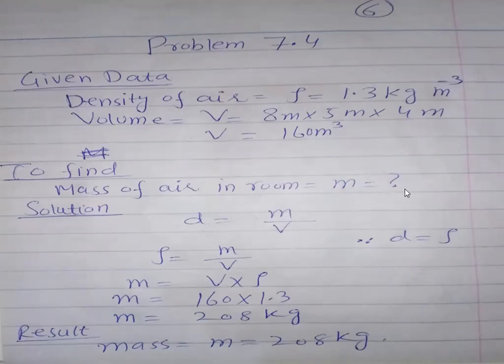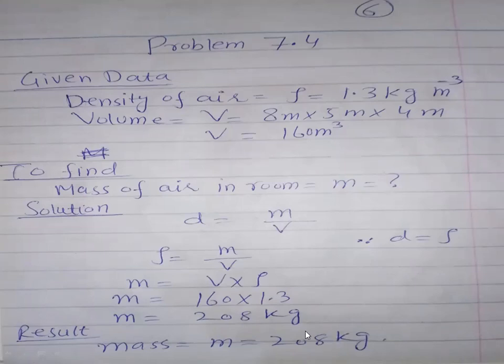The mass of the air in the room is mass m. D is equal to m by V, the mass per unit volume. So I replace D with rho because it is the density of air. So cross multiply, separate out m, and just plug in the values. Volume is 160, sorry, and rho is 1.3. If you multiply 160 with 1.3, you are going to get 208. The SI unit of mass is kilogram. So my result will be mass m is equal to 208 kilogram.